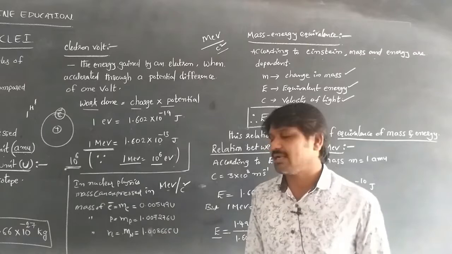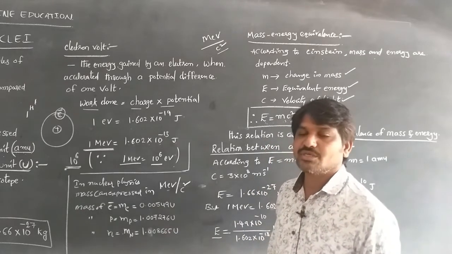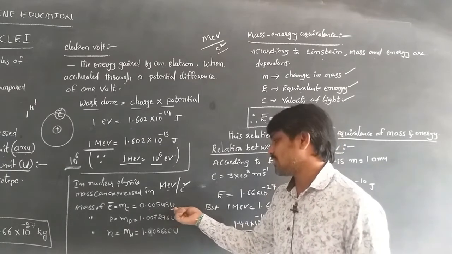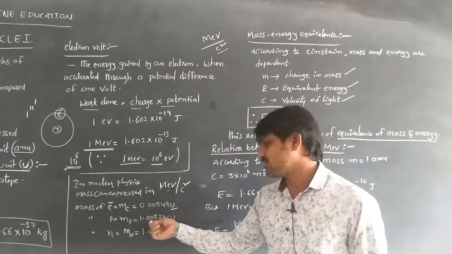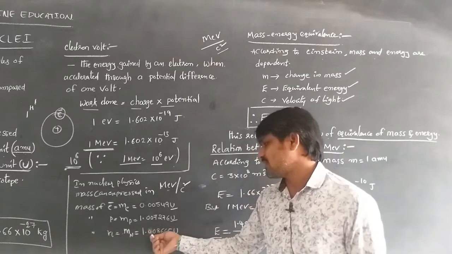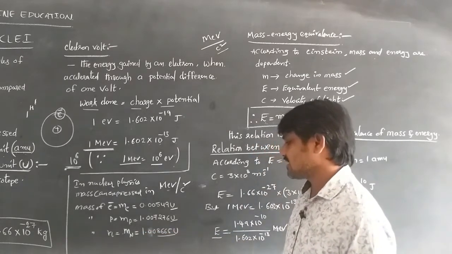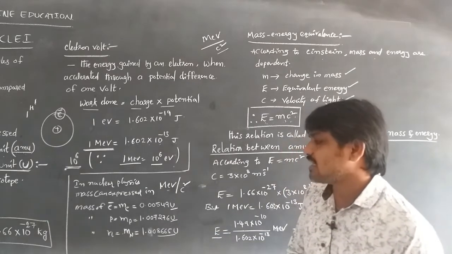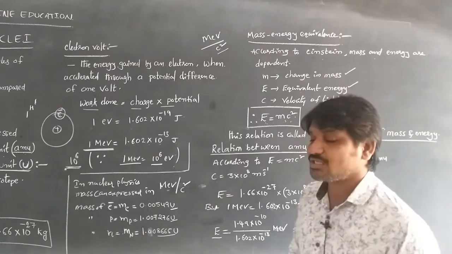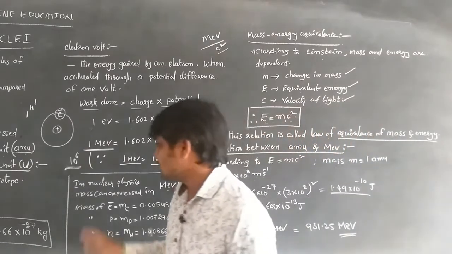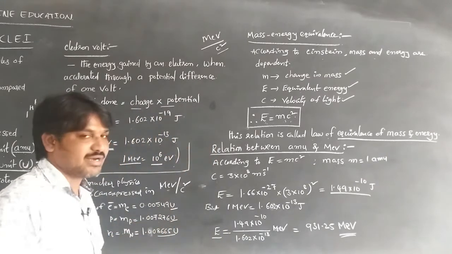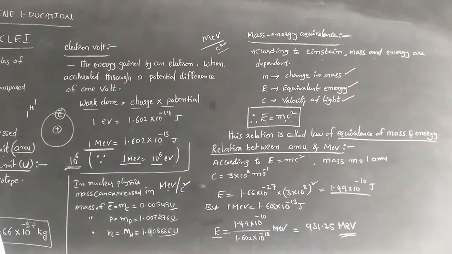The mass of an electron is 0.000549 atomic mass unit, that is the unified atomic mass unit u. The mass of a proton is 1.007276 u, and the mass of a neutron is 1.008665 u. These are the values of the mass of electron, mass of proton and mass of neutron in atomic mass units.